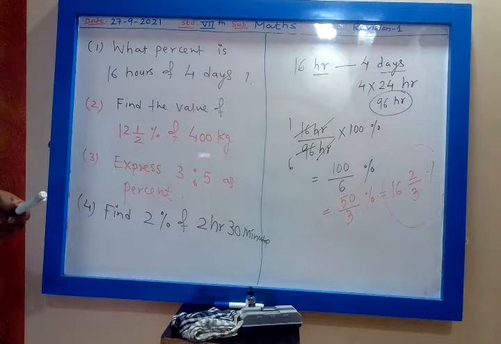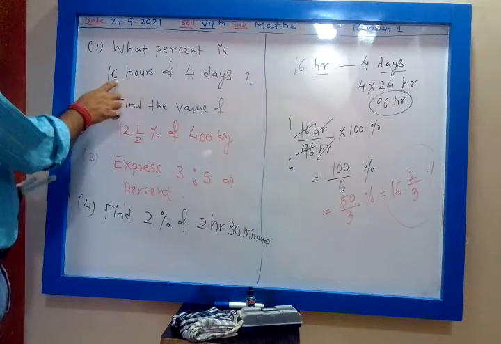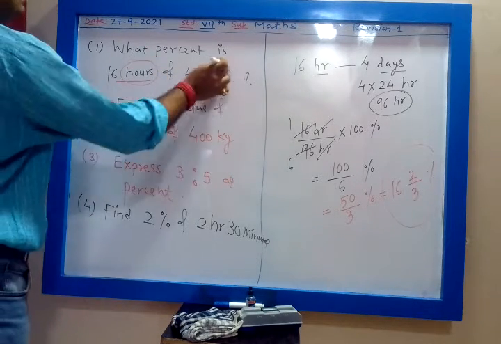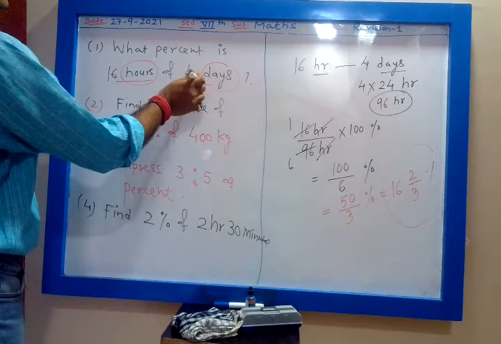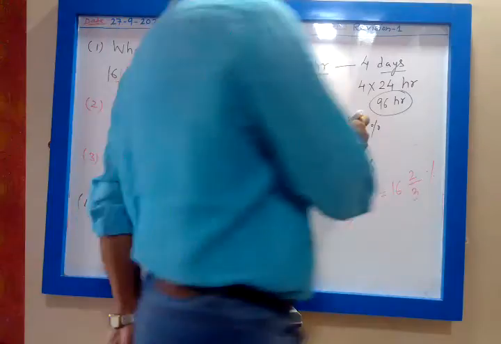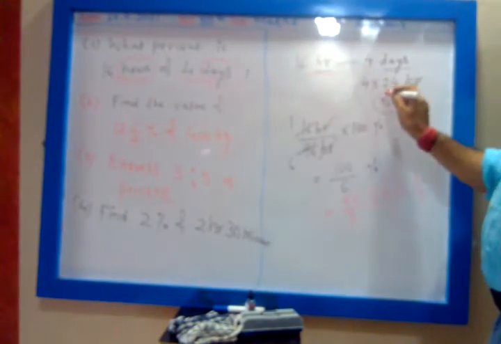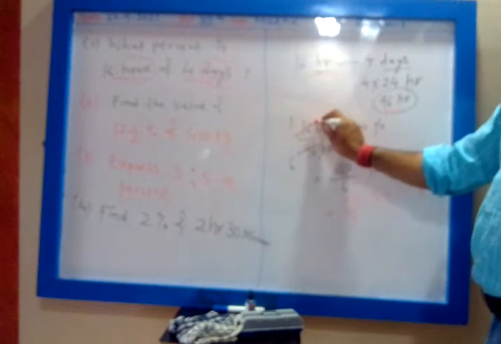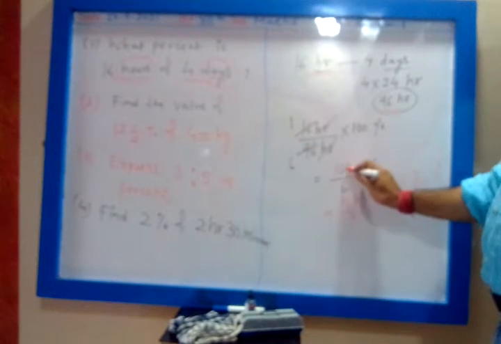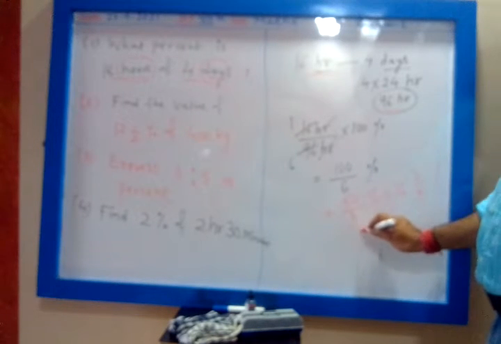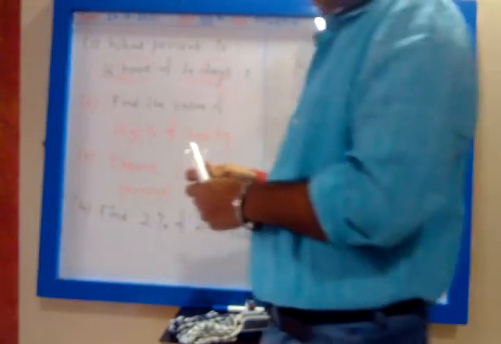So what percentage is 16 hours of 4 days? This is hours, this is days. So we have converted days into hours. One day is 24 hours, so this will be 96 hours. Then to find the percentage, it will be 16 hours upon 96 hours multiplied by 100. 16 ones are 16, 16 sixes are 96. Then 100 I can write as 50 into 2, 6 I can write as 3 into 2, the 2s get cancelled, so 50 upon 3%, that is 16 2 by 3%.